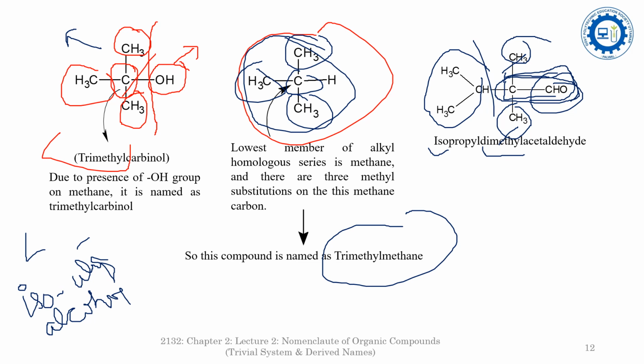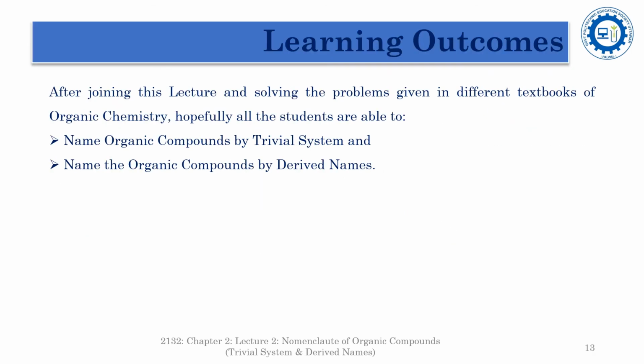So I suppose that you are able to differentiate between the nomenclature of organic compounds by the trivial system and the derived names. It is kindly suggested to solve a lot of problems and exercises from different textbooks of organic chemistry. After joining this lecture and solving the problems given in different textbooks, hopefully all the students will be able to name organic compounds by the trivial system and by the derived names.